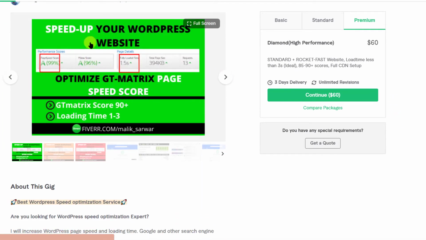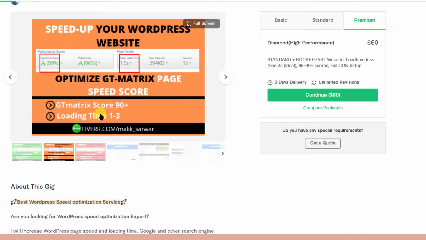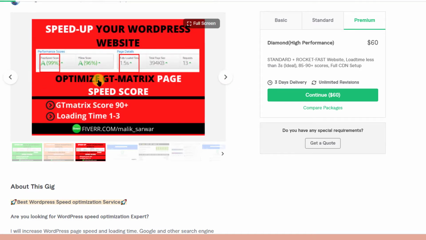Now on the gallery, he has this screenshot from GTmetrix. 90 plus, loading time 1 to 3 seconds. It should be in seconds, because not many people will understand this. So this is fine. Next is speed up your WordPress. This one is also nice. So he's showing his work, taking a screenshot of the output of GTmetrix and showing it on his gallery here.